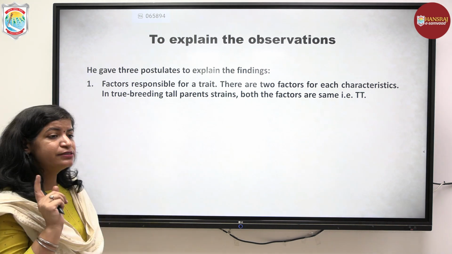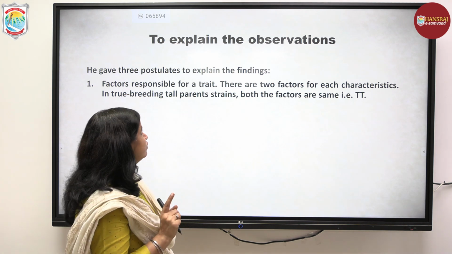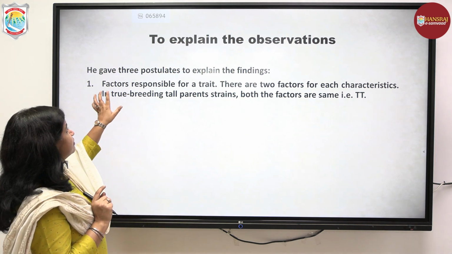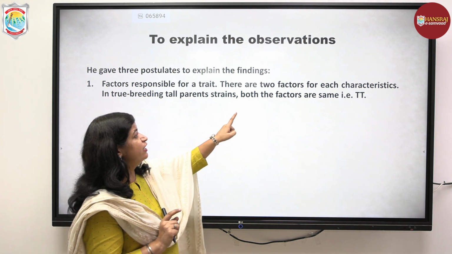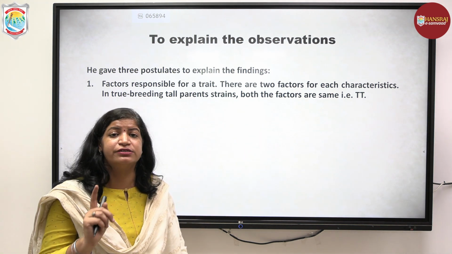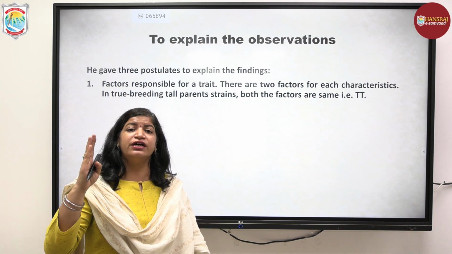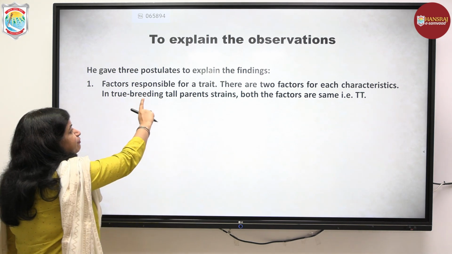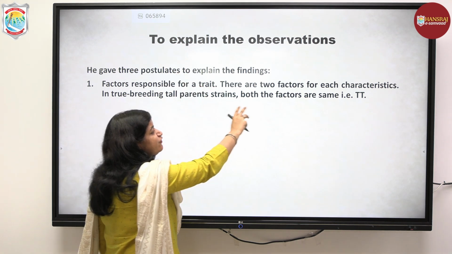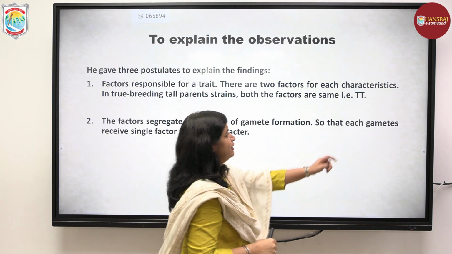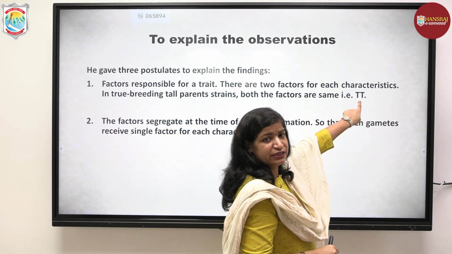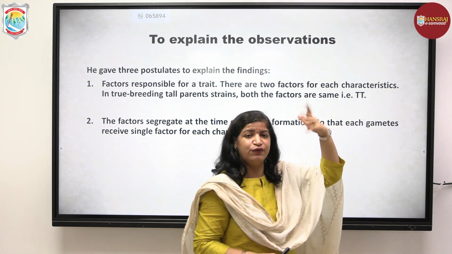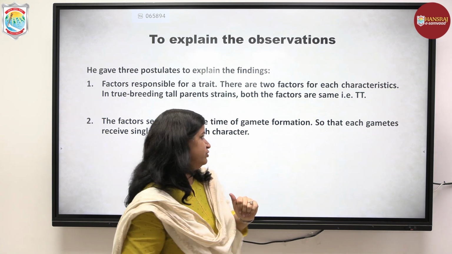He said there are some factors responsible for a trait, and there are 2 factors for each characteristic. For example, for height, there are 2 factors responsible for it. And in the true breeding population he started with, both the factors are the same. So for example, say these factors are represented by capital T for tall plants, and for dwarf plants they may be small t.